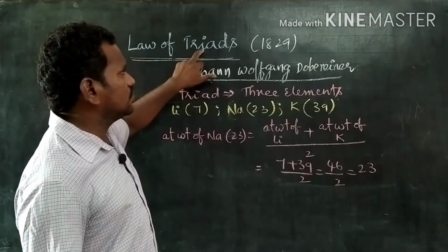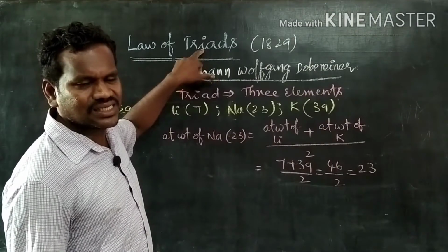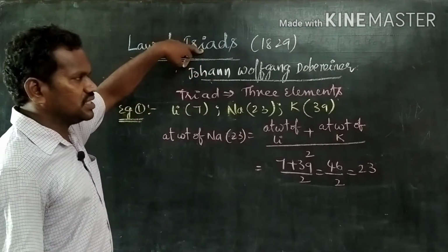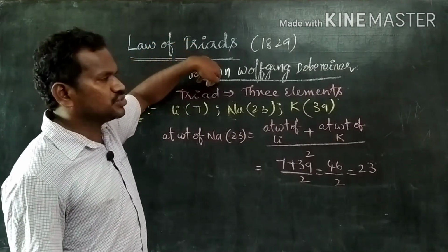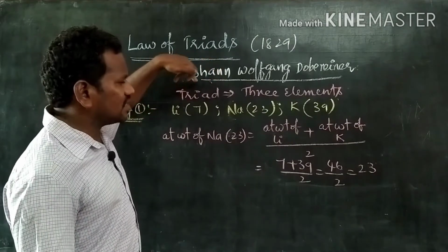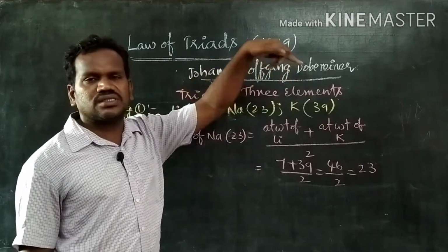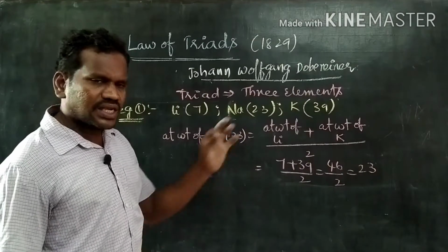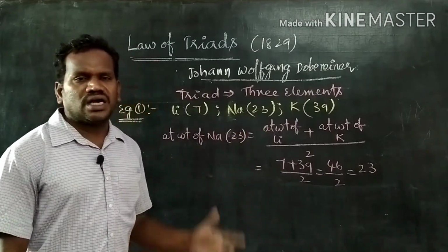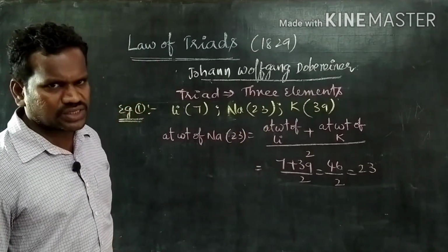For that reason the word triad comes. Tri means 3 elements, ad means group. So in a triad, totally 3 elements are there in a group. Let us see the examples and then finally we can give a conclusion.